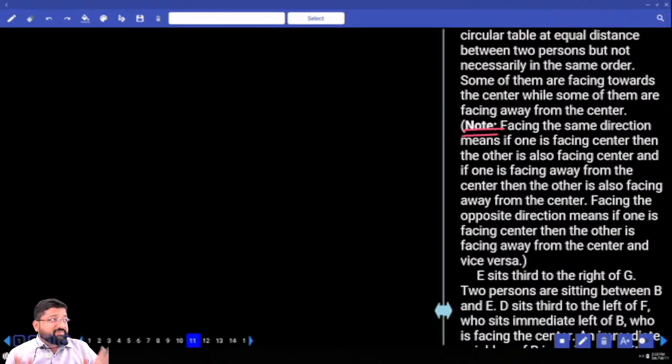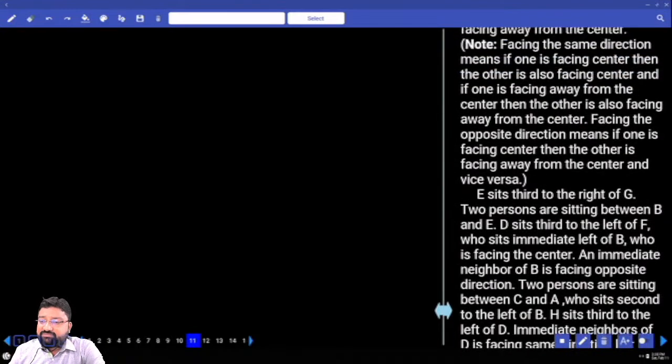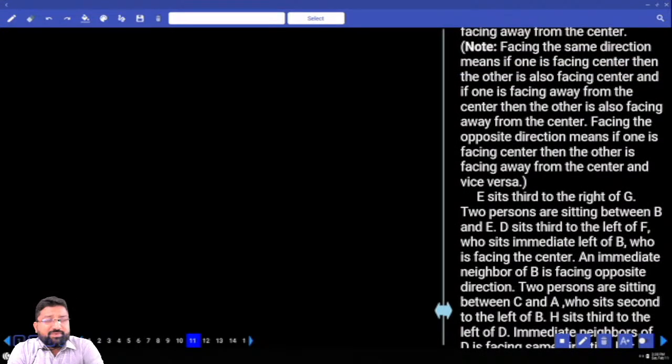Apart from this, sometimes they can also talk about consecutive alphabets not in the opposite positions, consecutive alphabets not in the adjacent places. These types of things can also be given. Is this clear? So what I suggest to you is, be careful, please read the note, because the note is something you are supposed to pay attention to and read.